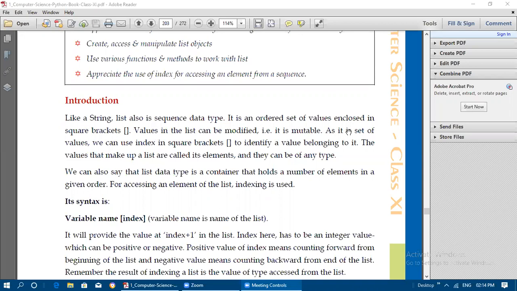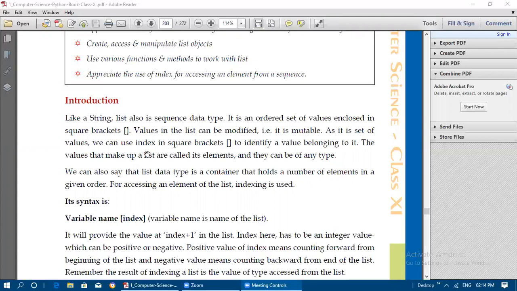As it is a set of values, we can use the index in square brackets to identify the value belonging to it. Whatever values we want to refer to from the list, we need to use the index value, that is, the address, starting location, or reference to the value. That is known as the index. It will start from 0, then 1, 2, 3, like that it will go on, if we are not mentioning the index value.